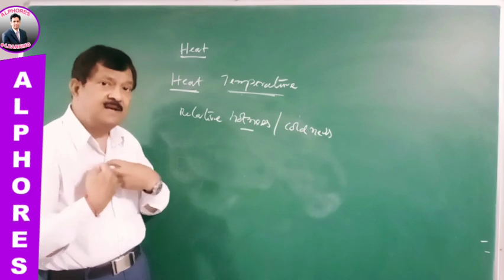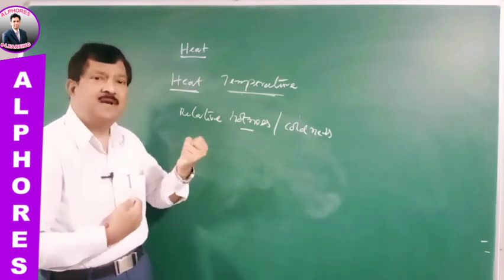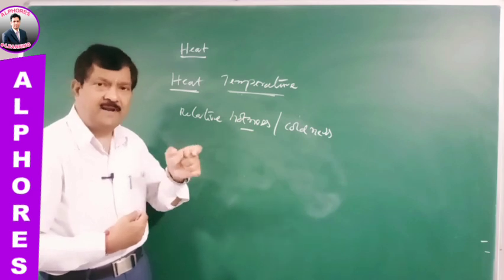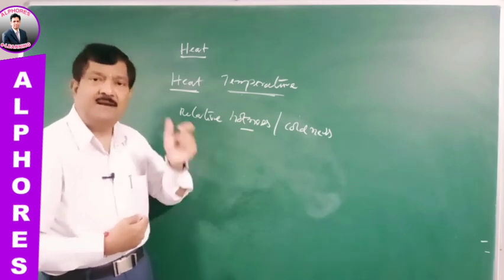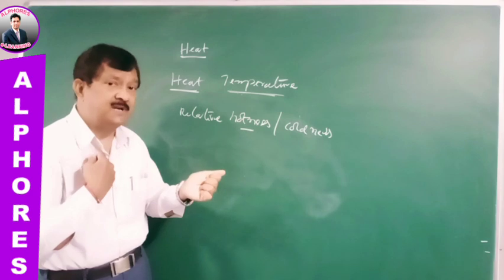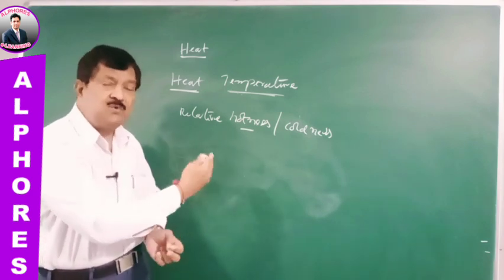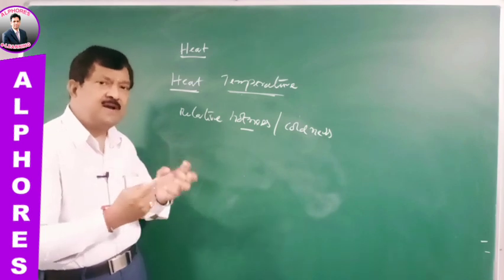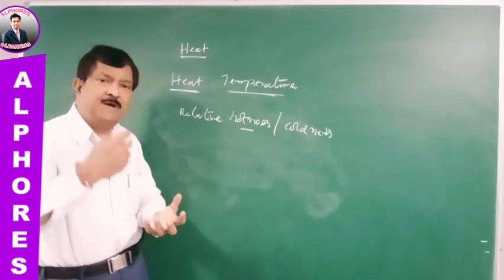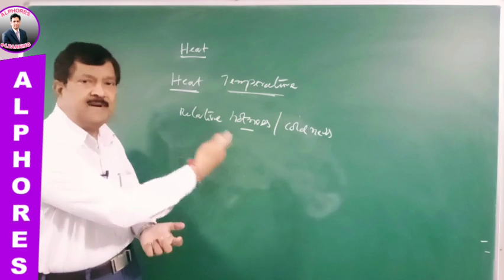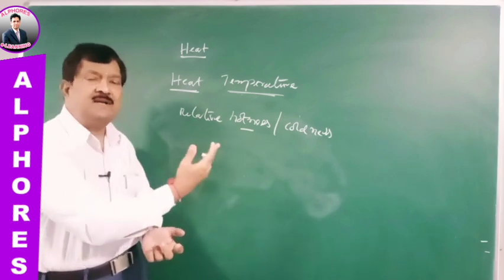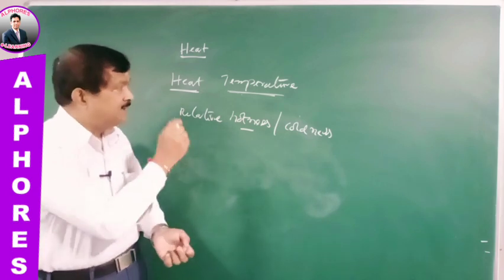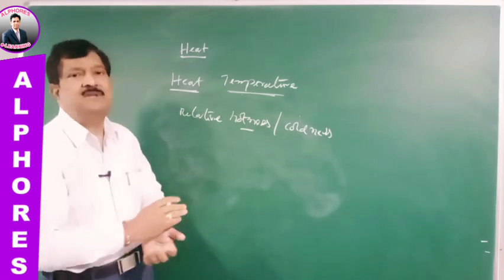So for us, it appears to be cold. Similarly, the temperature of the hot coffee or tea taken in a tumbler is more than our temperature. As a result, it appears to be hot for us. So here, what you are measuring is with respect to our body. So there is a relative hotness or coldness that can be understood by knowing the temperature of the body.